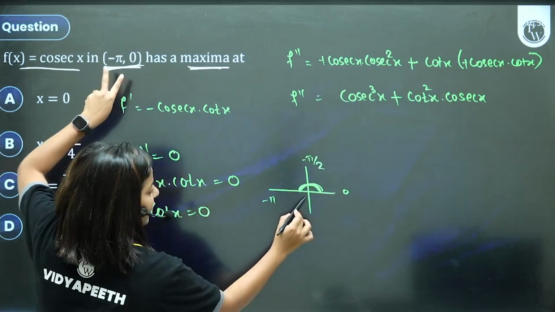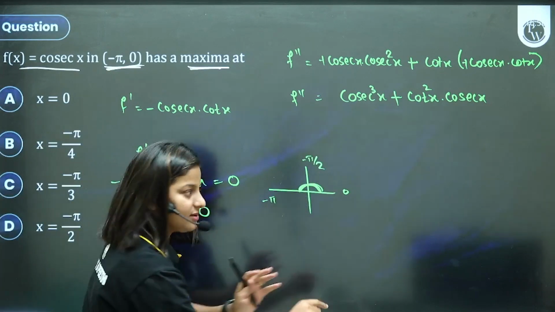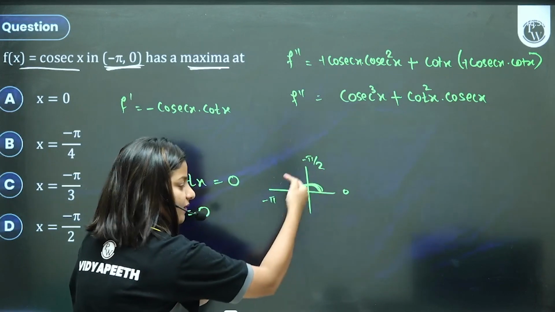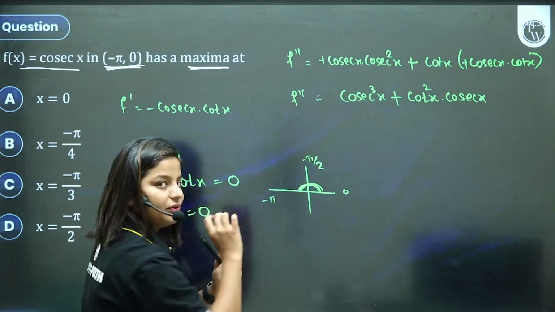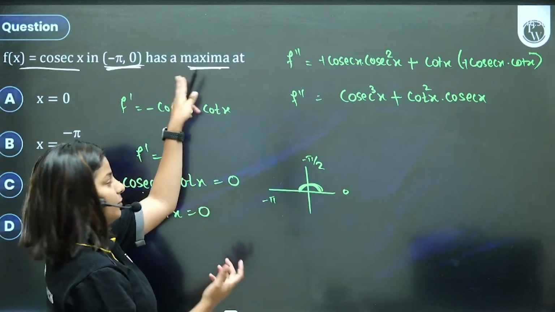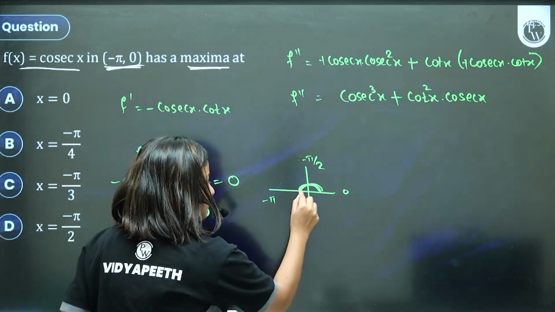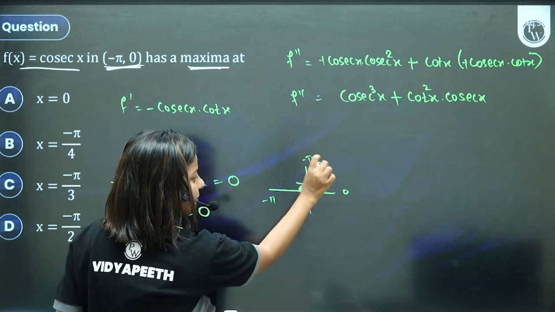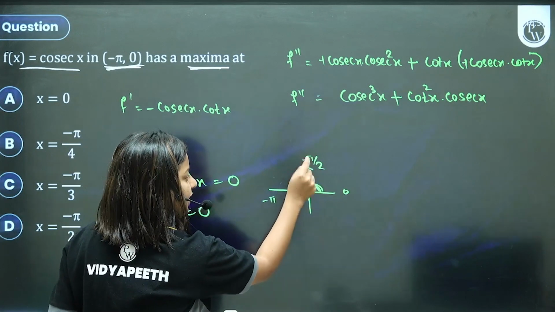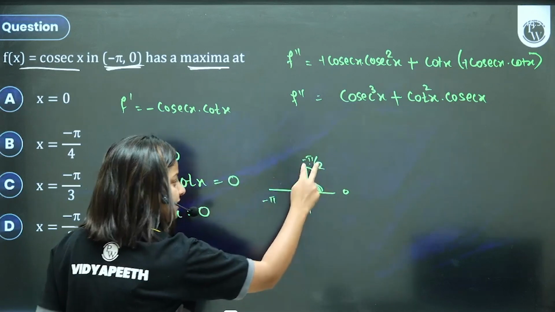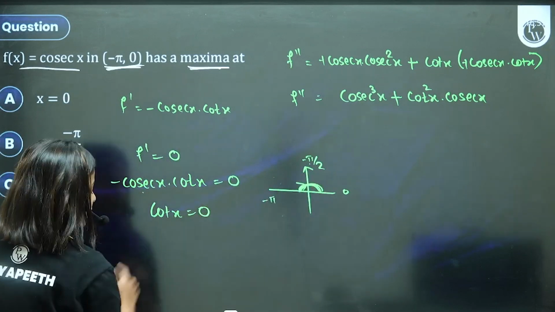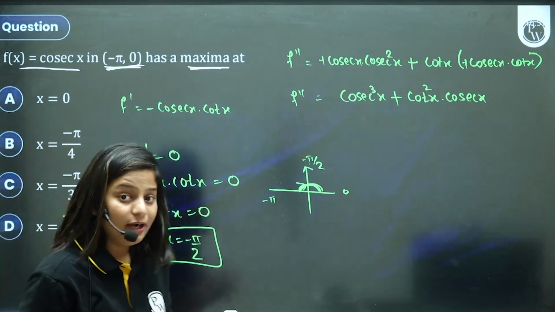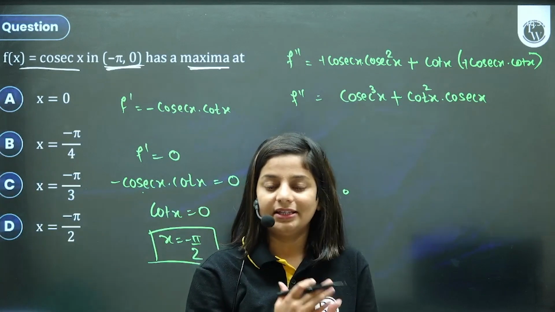So according to that, it's just the same number system. You're going this way, clockwise instead of anti-clockwise. If you go clockwise, it's counted as negative. So don't be afraid of any negative term. It's going this way, minus pi to 0. So between minus pi to 0, where is cot zero? At pi by 2, but we will take it as minus pi by 2 because we are moving in this direction. So the value of x is minus pi by 2. Well, I have got the critical point.